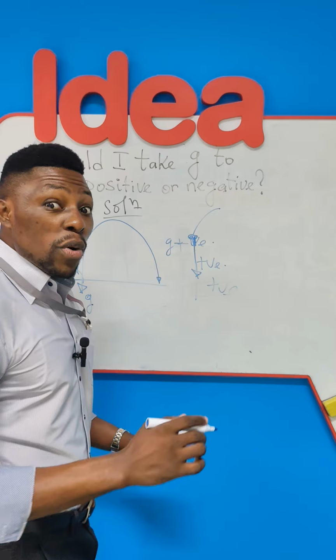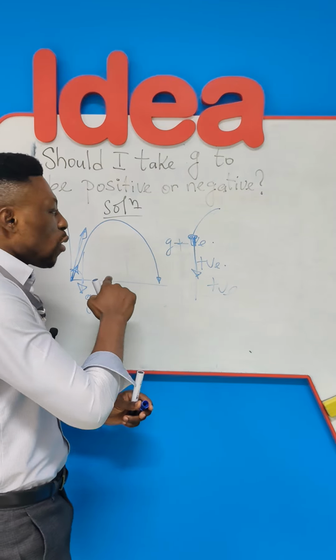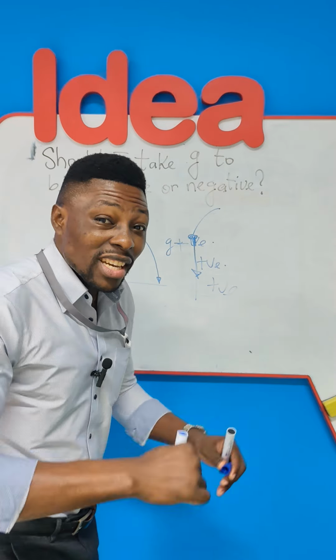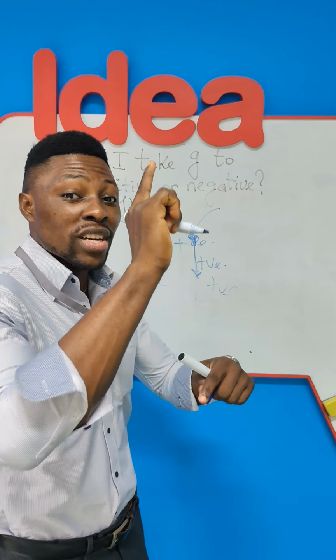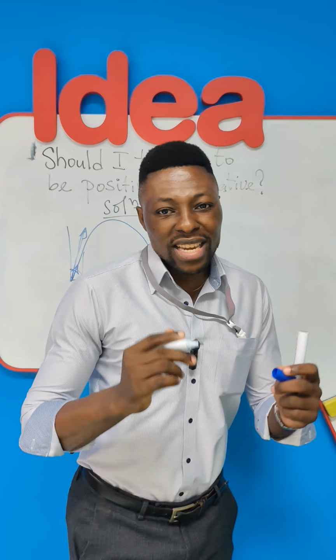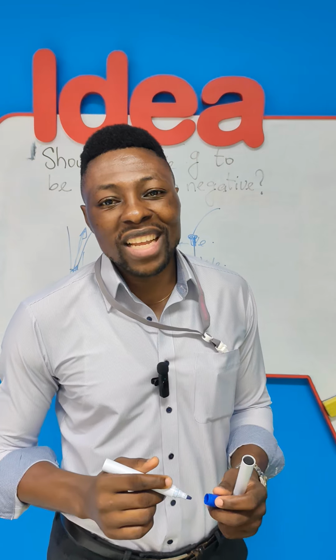Okay, so in summary, once the motion of the object, I'm talking about the very initial motion of the object, opposes the direction of G, which is downward, take G to be negative, because tomorrow will certainly be better.